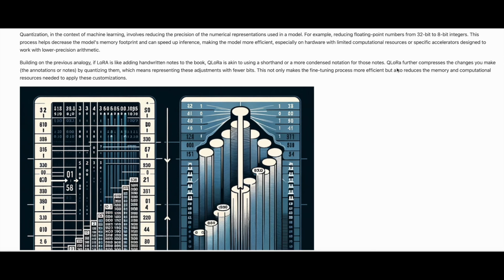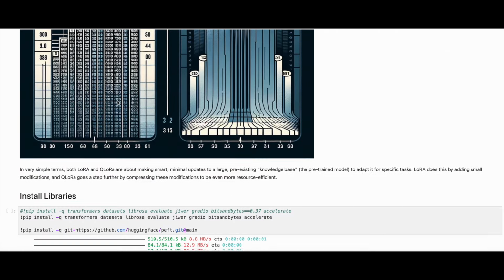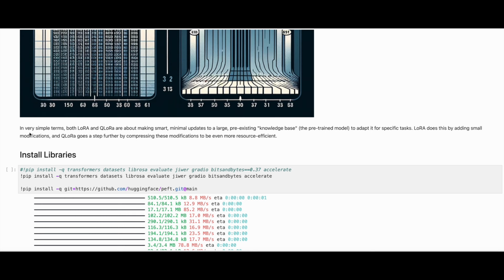QLoRA further compresses the changes you make, the annotations or notes, by quantizing them, which means representing these adjustments with fewer bits. This not only makes the fine-tuning process more efficient, but also reduces the memory and computational resources needed to apply these customizations. In very simple terms, both LoRA and QLoRA are about making smart, minimal updates to a large pre-existing knowledge base, the pre-trained model, to adapt it for specific tasks. LoRA does this by adding small modifications, and QLoRA goes a step further by compressing these modifications to be even more resource efficient.